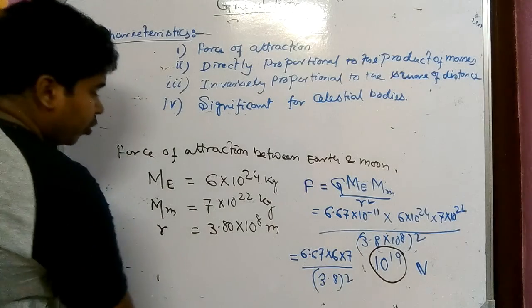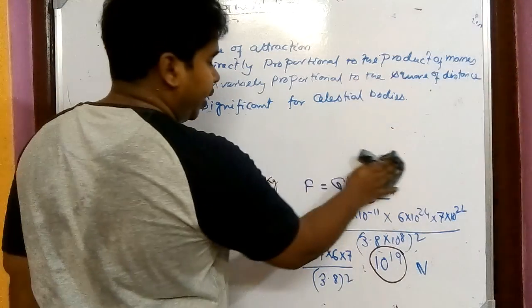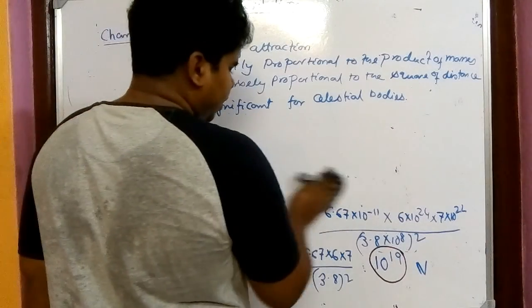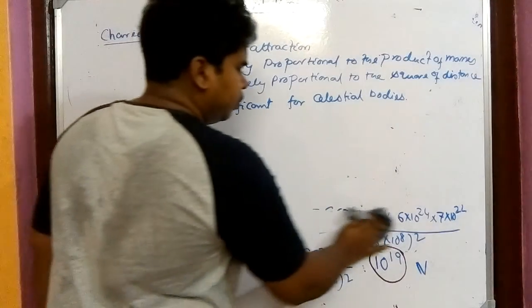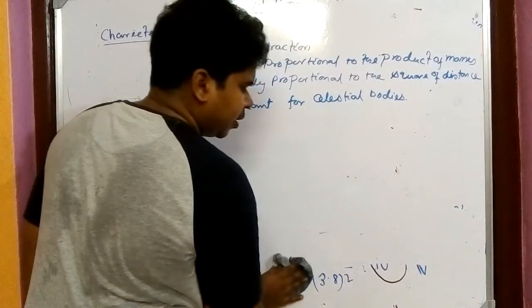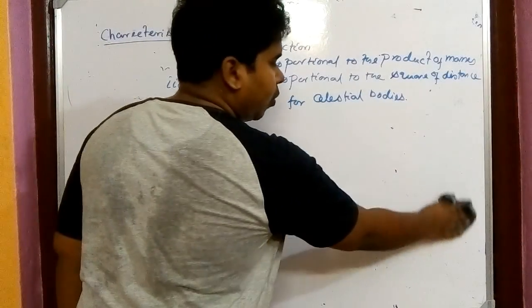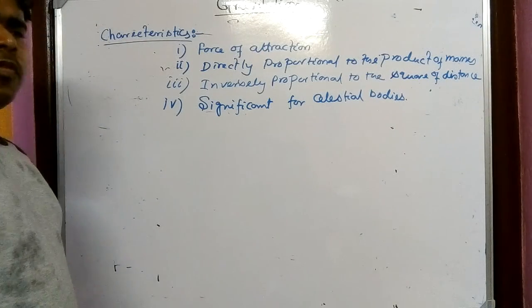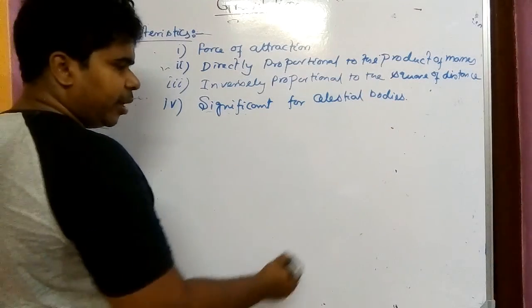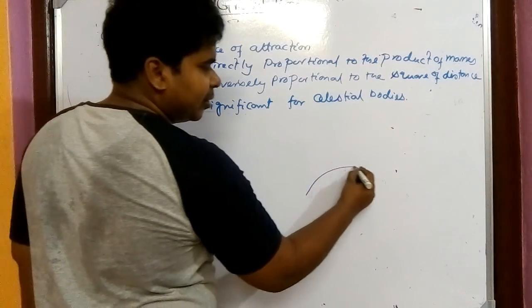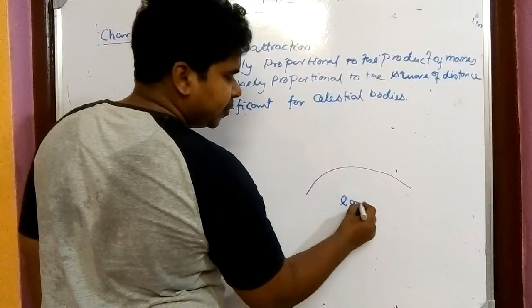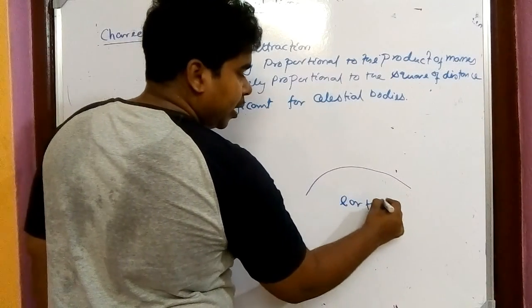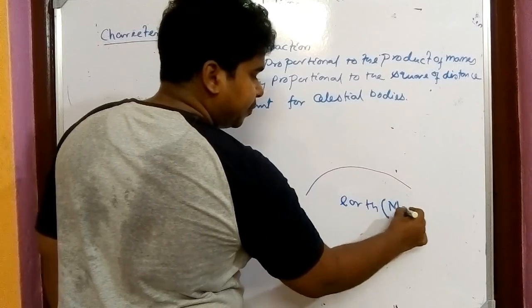Now, one question is arising in our mind. Sir, you have told that the force between any two bodies is constant, that the force depends on the product of masses and is inversely proportional to the square of distance, and the force is the same for two different bodies. And here one story is coming. Assume here it is earth whose mass is m e.